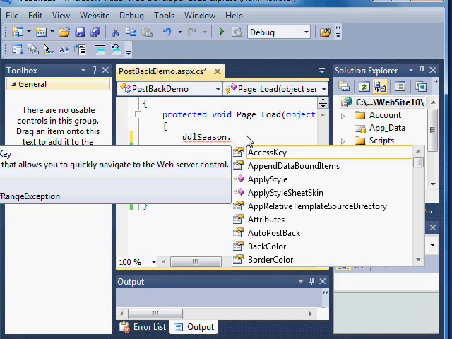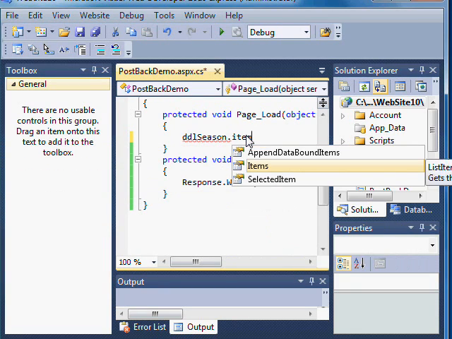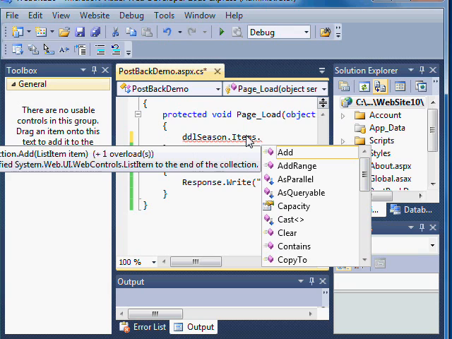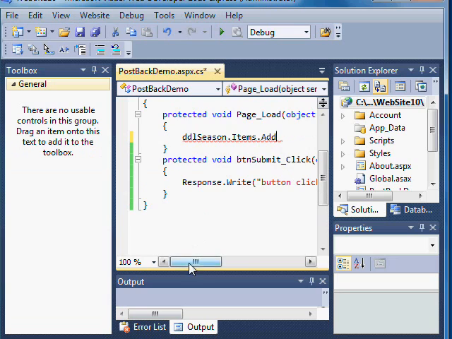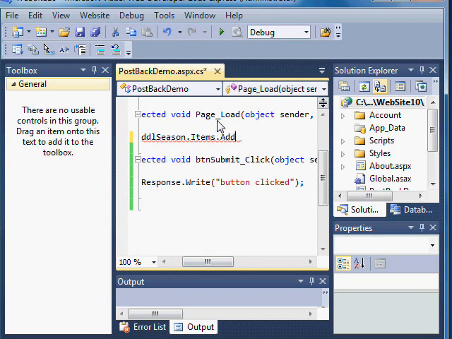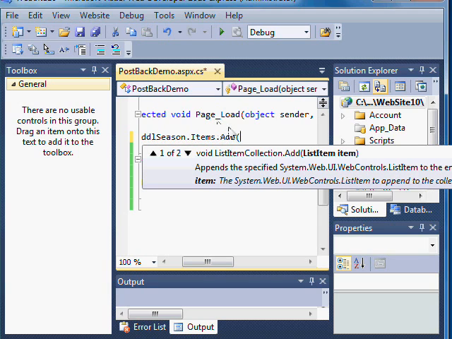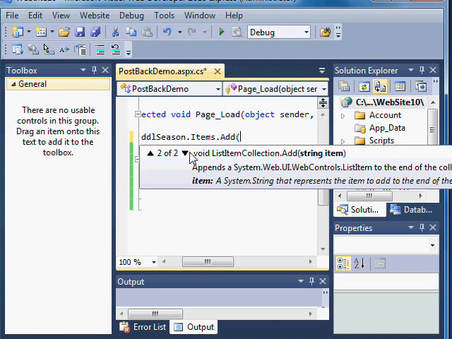So I know myself that drop-down lists have an items collection, and that an items collection has an add method. So you can always add items to a drop-down list in code. And I'm doing this in the page load event, which means that when the page itself is actually bound to the controls on that page, then the drop-down list will have items added to it dynamically. So you can define a list item object and set properties like text and value, and then add the object as a parameter, or you can actually have a second overloaded option where you can just type a string value, and that just represents the name value in a simpler way.